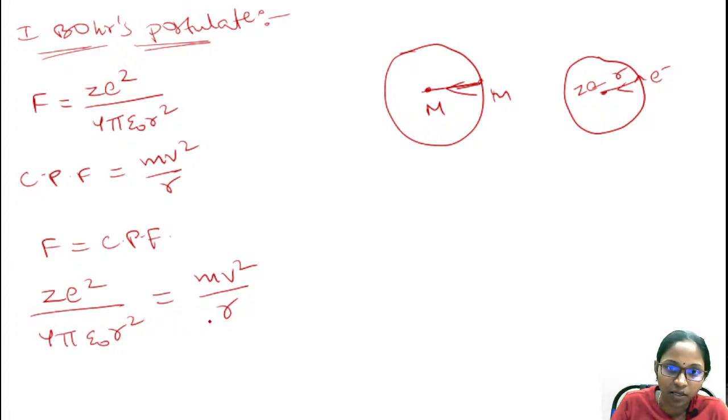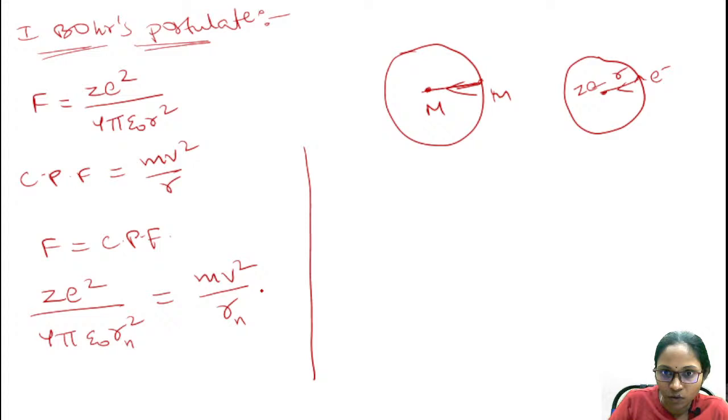So from here you can write the equation for r, that is the radius. I'm considering here the radius of the nth orbit. We don't know whether it is the first orbit or second orbit or whatever. I'm taking it as the nth orbit, and n can take values from 1 to infinity as it is an integer. So from this equation you can find the value of r.